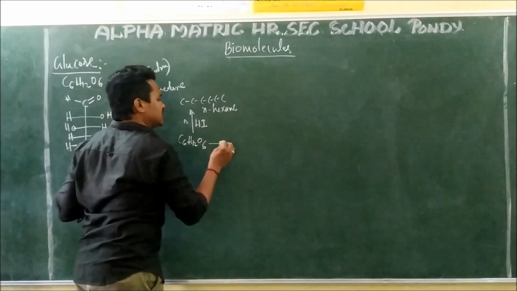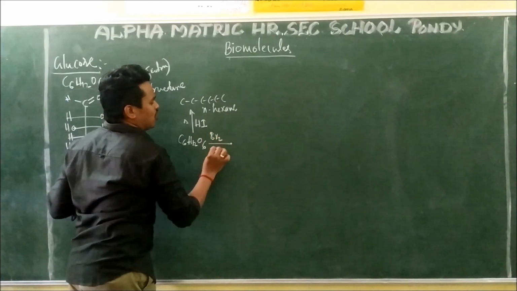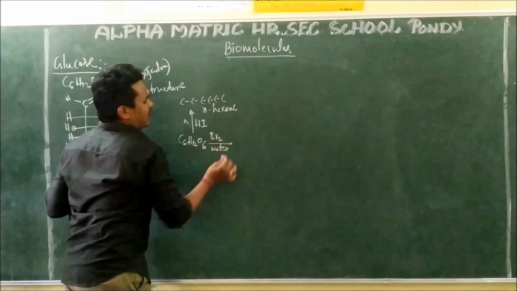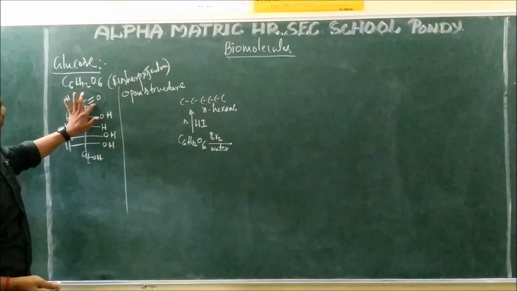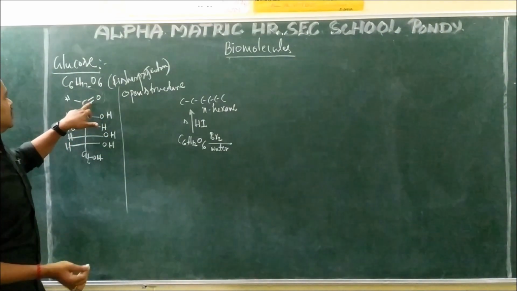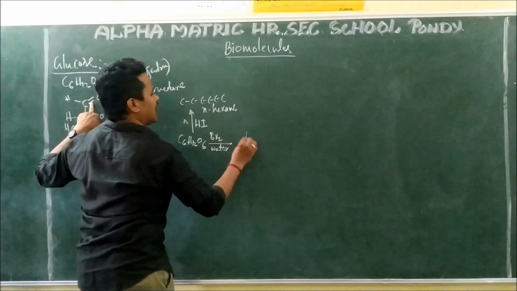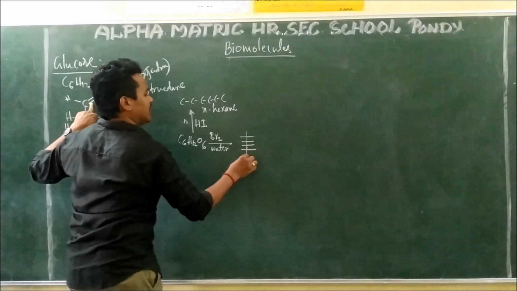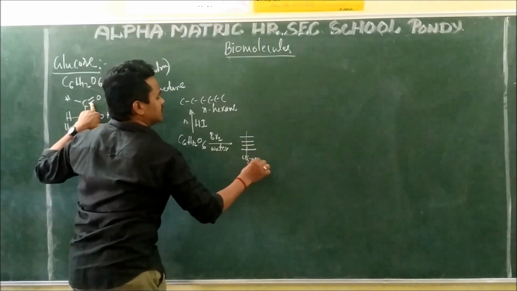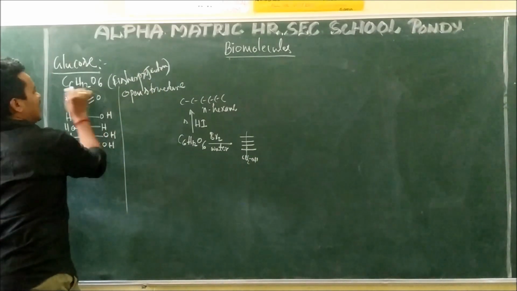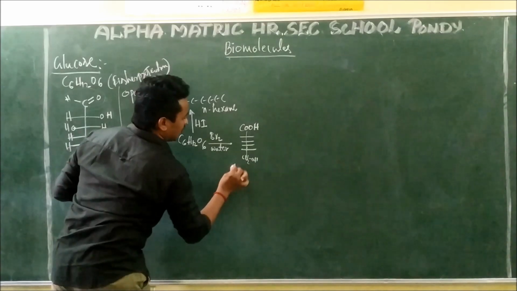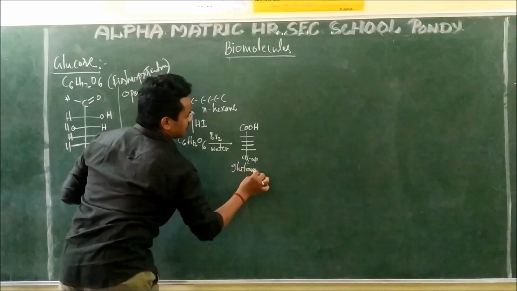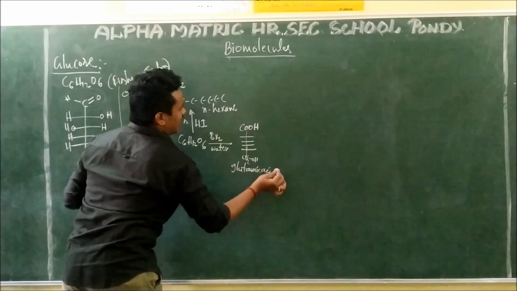In a similar way, glucose gives a reaction with bromine water. Whenever you add bromine water, only this group is oxidized; the remaining I am not writing. See carefully, this is CH2OH. Only this aldehyde group is converting into a COOH group. This is called gluconic acid.